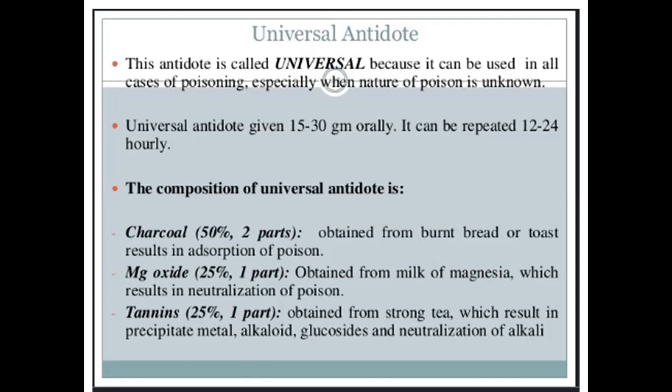This universal antidote is given orally into the stomach. So it can be given in any poisoning which is unknown also. So the charcoal absorbs the poison from the stomach. Magnesium oxide neutralizes the poison. Tannic acid forms a precipitate of the metals, alkaloids and glucosides. But this composition is now found to be ineffective. So now we are calling activated charcoal as the universal antidote.